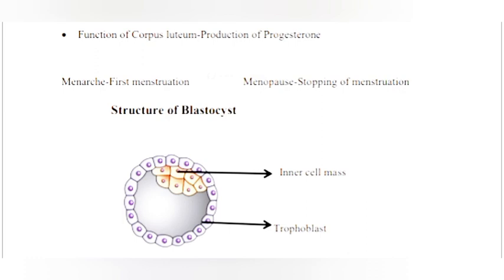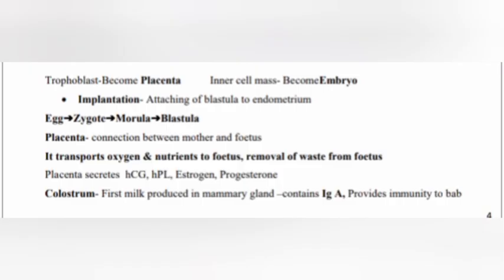Structure of blastocyst. Trophoblast becomes placenta, inner cell mass becomes embryo. Implantation means the attaching of blastula to endometrium. Egg develops into zygote to morula and forms blastula.